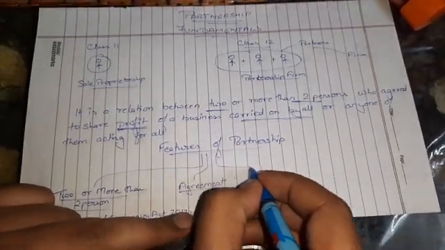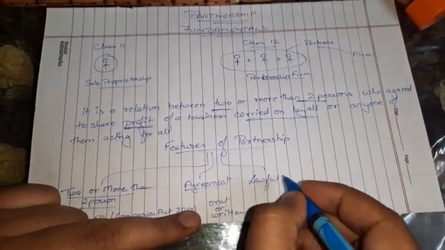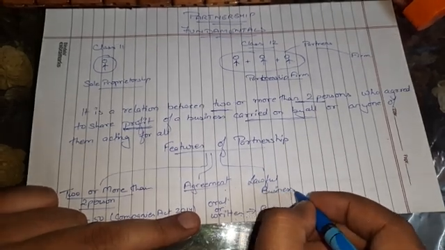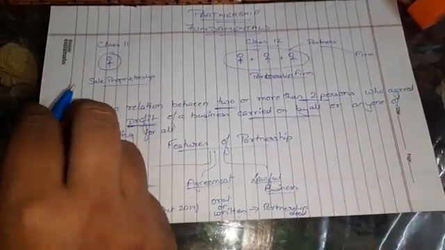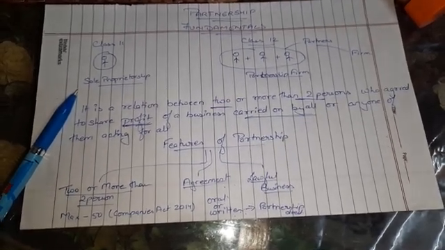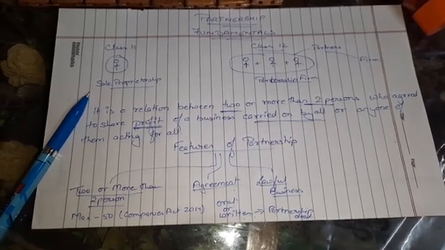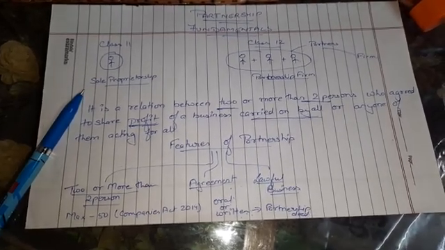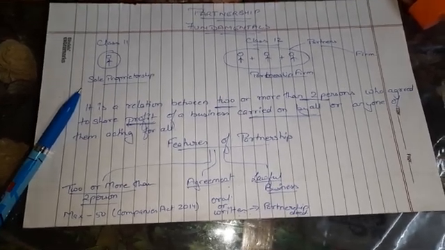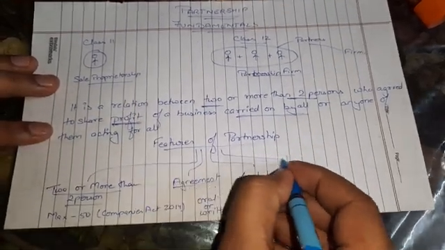Now whatever business is being run by the partners should be lawful in the eyes of the government. It should not be that two or more partners join together and start doing a smuggling business, because that can never be a lawful business. So what do we mean by lawful business? In the eyes of the government, whatever business we are running should come under the government's rules and regulations.